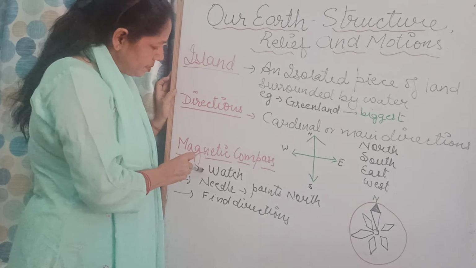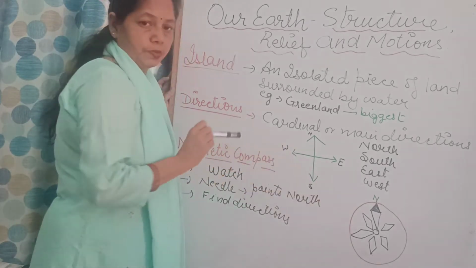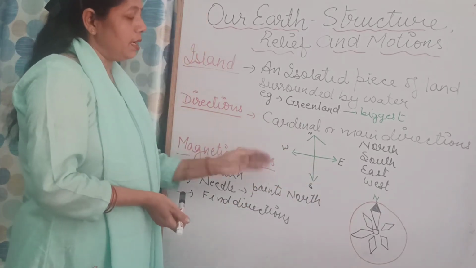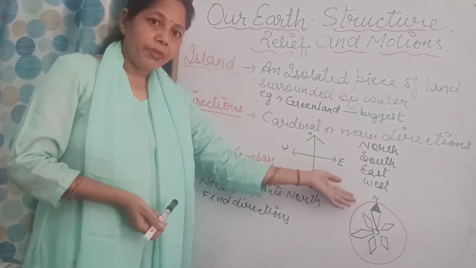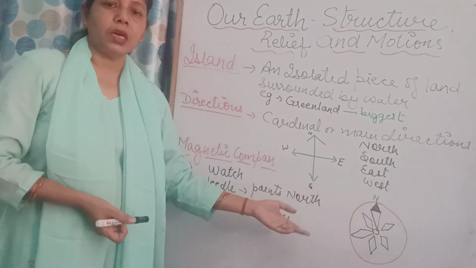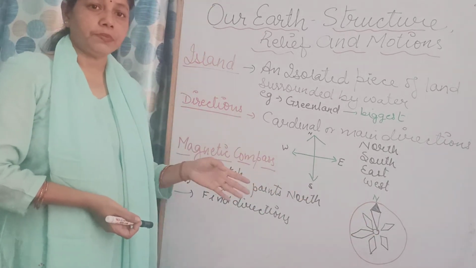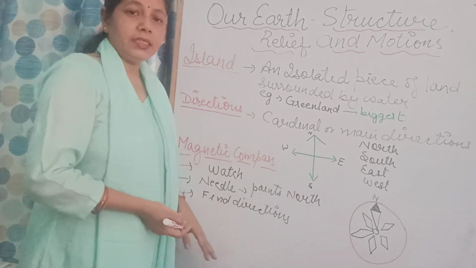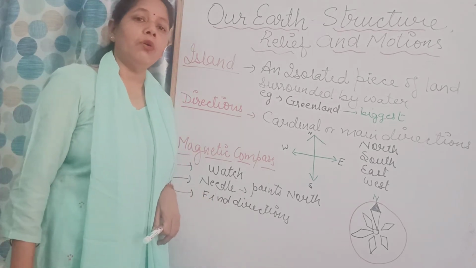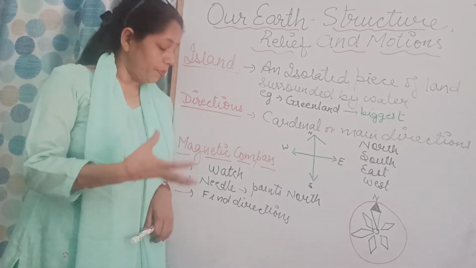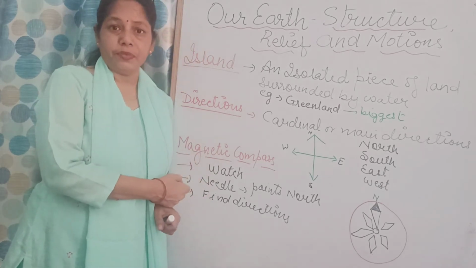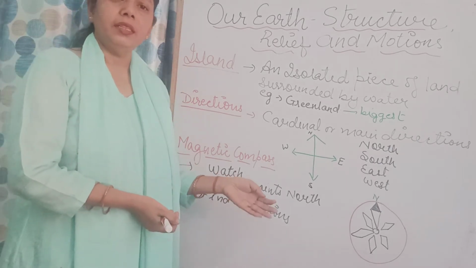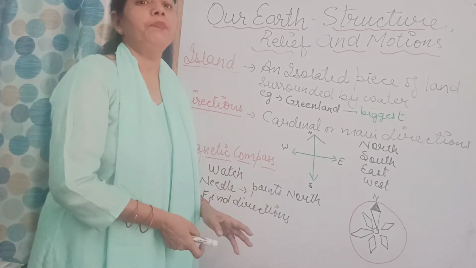And secondly, it is a kind of watch also, where we have all the cardinal directions, north, south, east, west, but the main needle points towards the north only. The intermediate directions like northeast, southeast, southwest and northwest, all the sub-directions, are also there. And finally, it helps us to find out the area where we are going. So this is the meaning of the magnetic compass, and it helps in finding out the directions.